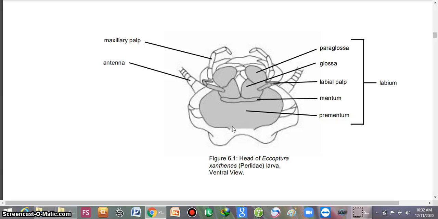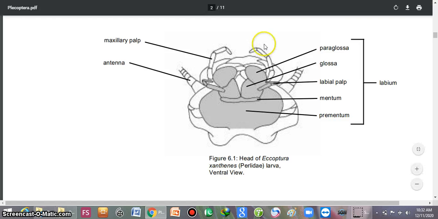These are the mouth parts of the Plecoptera. This is the maxillary palp. These are the antennae, which are sensory in nature. Paraglossa, glossa, labial palp, mentum, and the prementum. These are the parts of the labium.